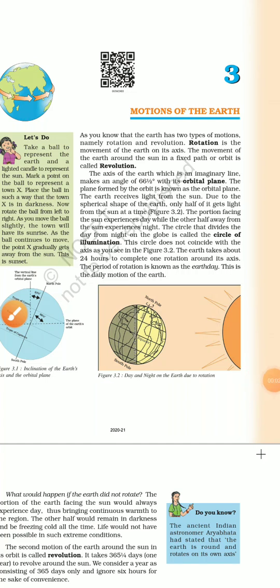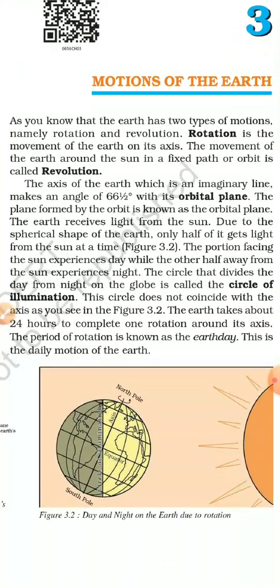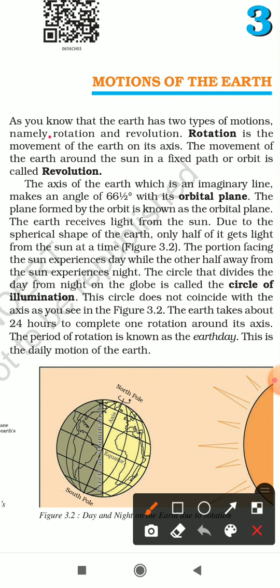Hello students. In this video today we are going to revise geography chapter number 3, motions of the earth. Now, as we already know, earth has two types of motions, namely rotation and revolution. What is rotation? It is the movement of the earth on its axis, and the movement of the earth around the sun in a fixed path or the orbit is called revolution.